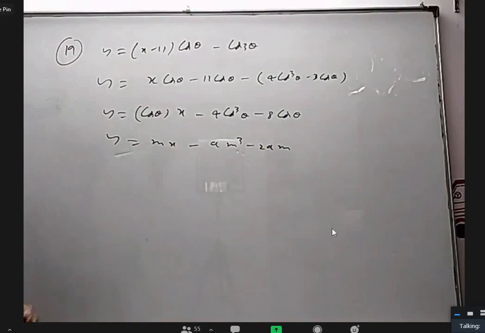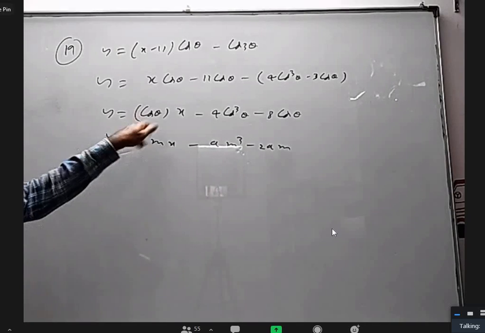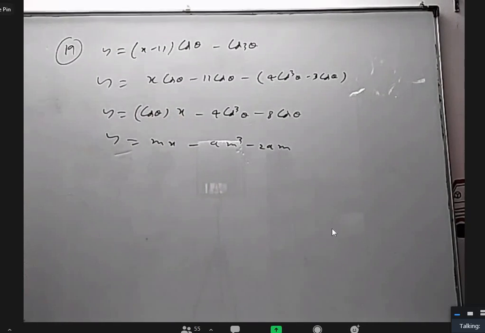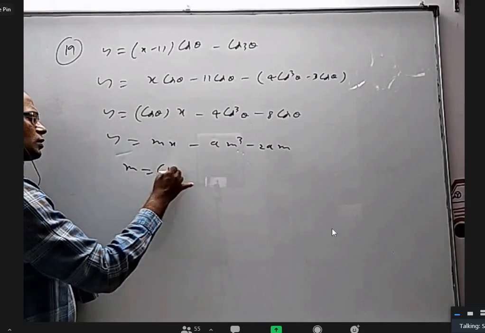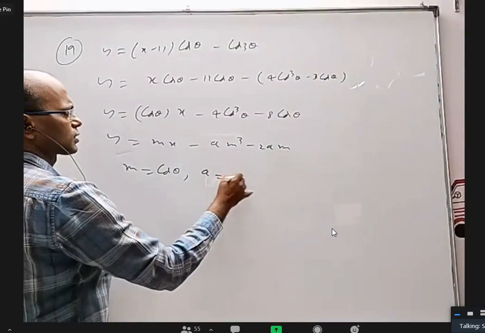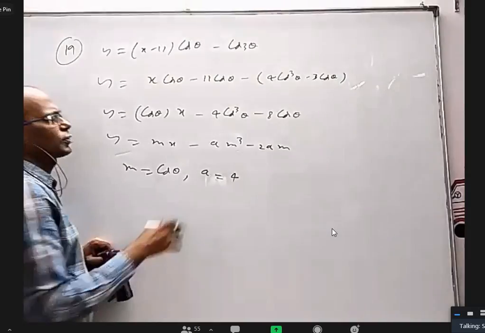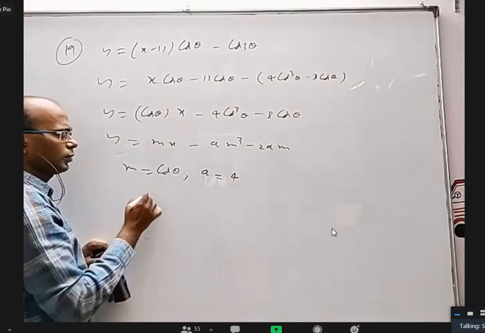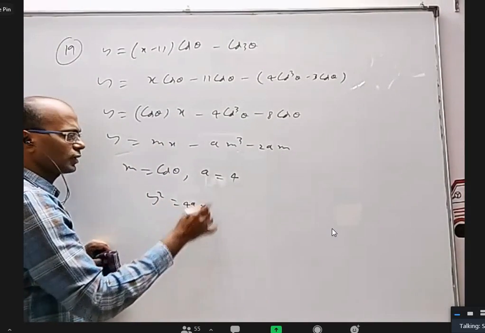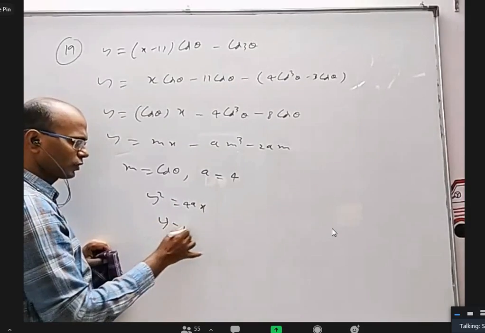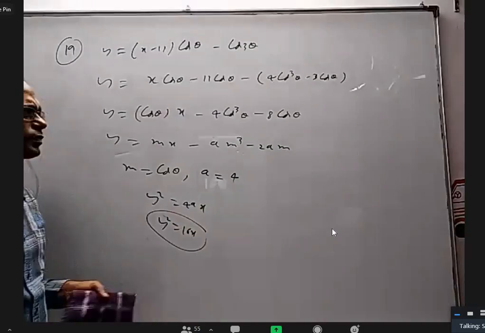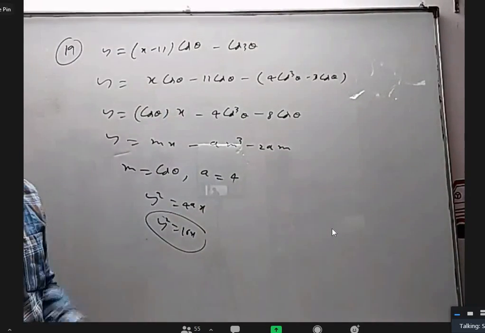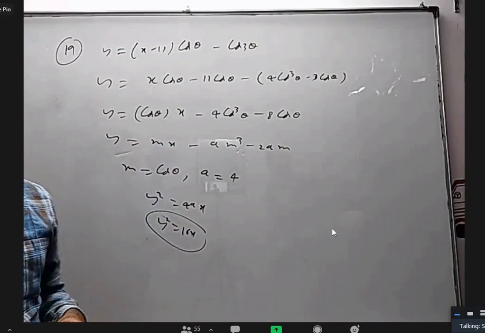Am I correct? Does it look like that or not? Yes, sir. Okay, so straight away you can tell m is cos theta and a is 4. So whatever theta you take, it is always normal to a parabola, which is y square equal to 4ax. Put a equal to 4, it is y square equal to 16x. There is nothing special about cos 3 theta or something. It just happened to be in the form of y = mx − am cube − 2am.